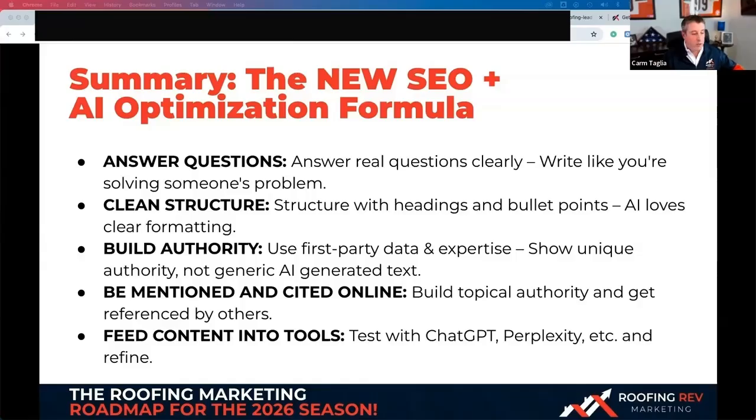Have a clean structure, no more of these messy websites all over the place. You want to put the trust factors up top, you know, who you belong to, why you're better than everybody else, and then use it to build authority online, showing your expertise, not just crapping out a bunch of AI generated text on a page. And use real images, real videos, no stock photos, as many as possible, real jobs. People want to see the before and afters. It's really important for commercial work too. They want to see the projects that you've worked on, how you've solved certain problems.